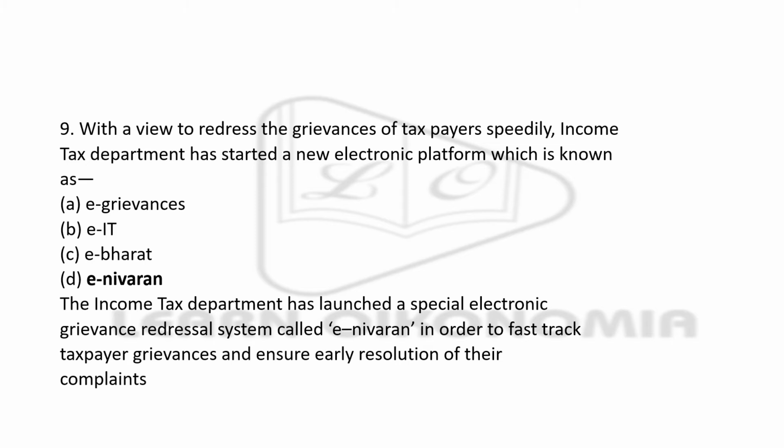Now, with a view to redress the grievances of taxpayers speedily, the Income Tax Department has started a new electronic platform. What is it? E-grievances, EIT, E-Bharat, or E-Nirvan. The right answer is option D, E-Nirvan. This was put forward in order to fast track taxpayer grievances and ensure easy resolution of their complaints.